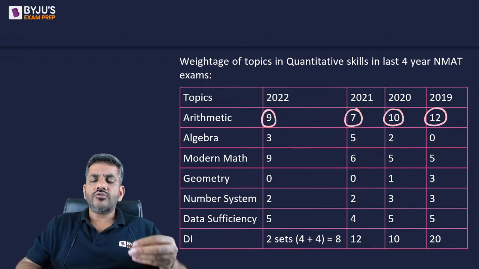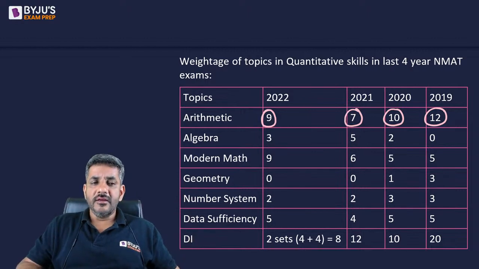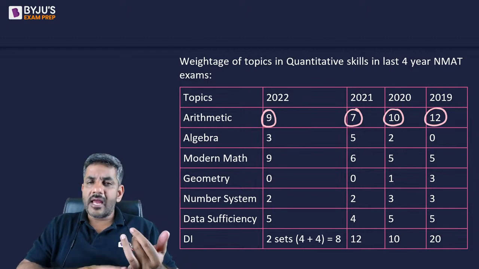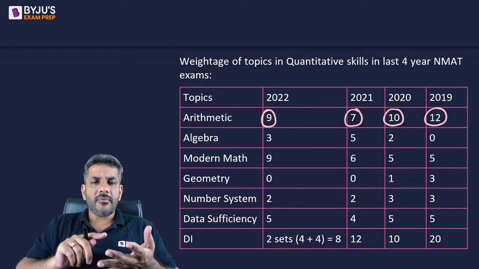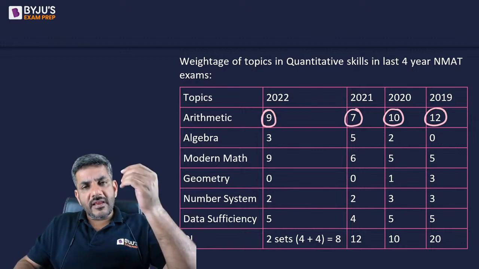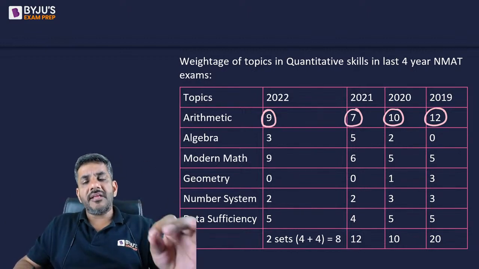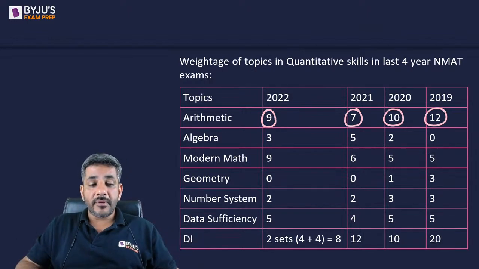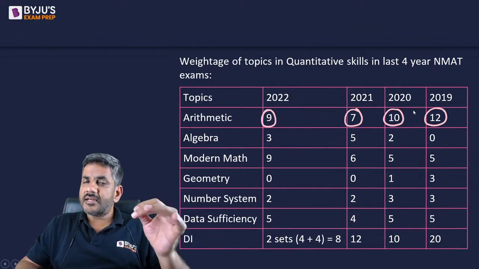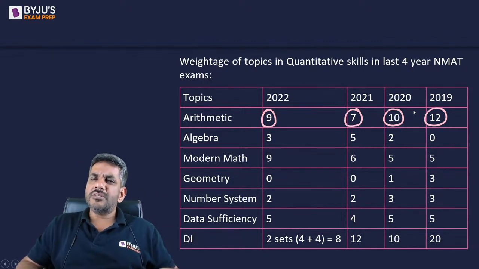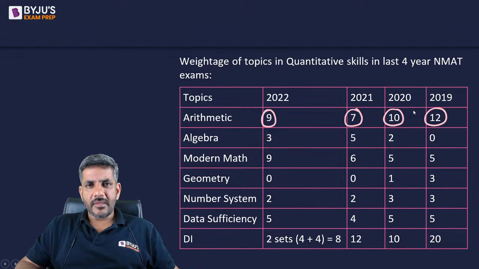So, not only about NMAT, you can talk about any other exam as well, whether it is NMAT or CAT or IFT or SNAP or XAT, whichever exam you talk about, almost in every exam, the maximum weightage is always given to arithmetic. So this is something that you have to pay more attention to, that arithmetic is something in which you have to be good, and arithmetic is something in which mostly people are comfortable.